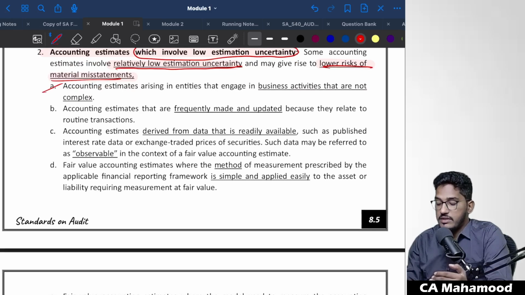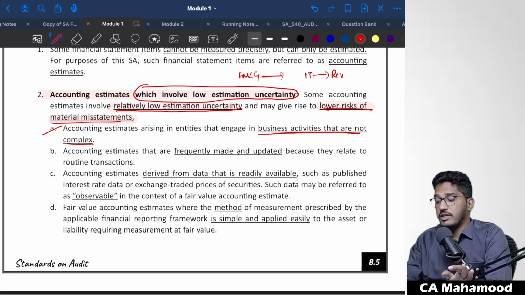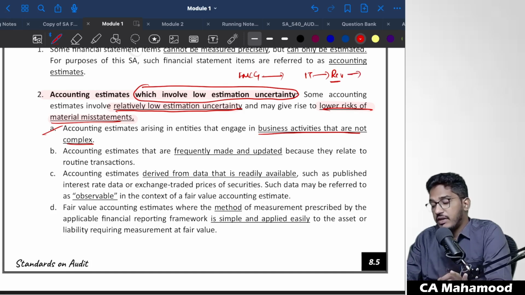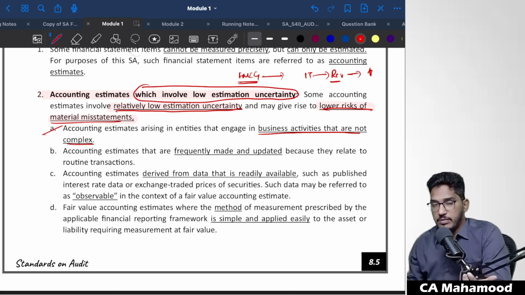Number one, accounting estimates arising in entities that engage in business activities that are not at all complex. For example, your client is an FMCG company. FMCG transactions are very simple. You buy the goods, pay the money, take it out. If you take an IT company, revenue recognition is very difficult. Why? Because IT contracts are very complex. So if the nature of the client's business activities is very complex, there will be high estimation uncertainty. On the other hand, in FMCG business, the transactions are not at all complex. It is a simple business. There, the estimation uncertainty will be lower.